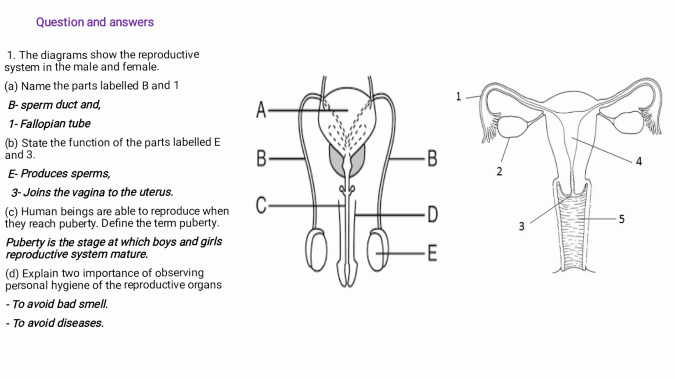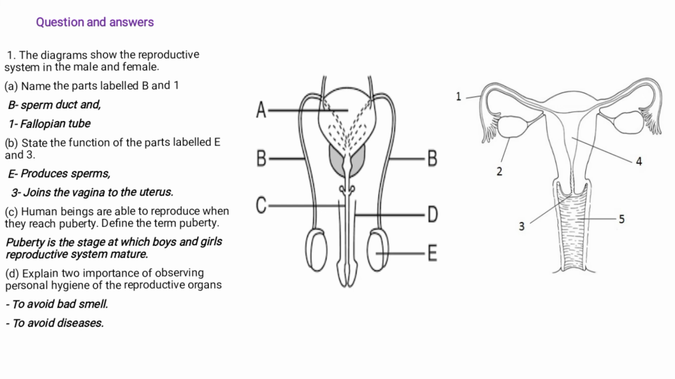All right. So question 1 says, the diagram shows the reproductive system in the male and the female. Name the part labeled B. What part is B? This part. It's also mentioned this side. So the best answer is the sperm duct or the vas deferens. They've got two names.